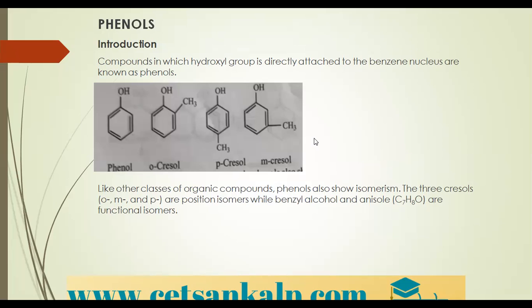One is the acidic nature of alcohols, then nucleophilic substitution of alcohols, oxidation of alcohols, reduction of alcohols, and even dehydrogenation of alcohols, a very important reaction wherein a primary alcohol will undergo dehydrogenation, alpha elimination, to give aldehydes. Secondary alcohols undergo the same alpha elimination to give ketones. But tertiary alcohols do not undergo dehydrogenation. Instead, they undergo dehydration with beta elimination to give alkenes. So these were all the important reactions we have seen.